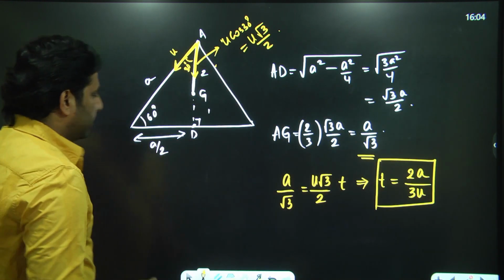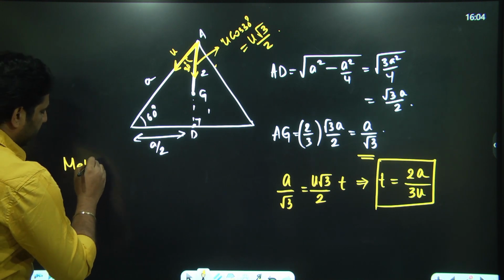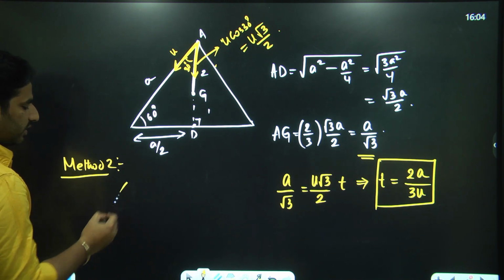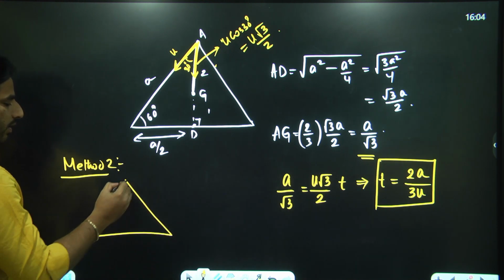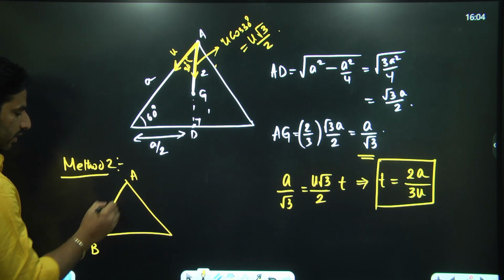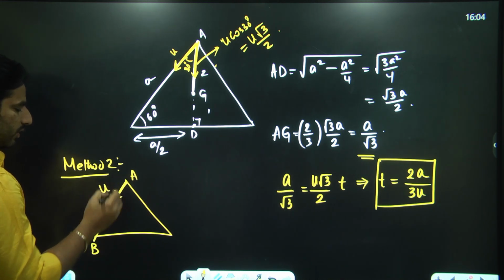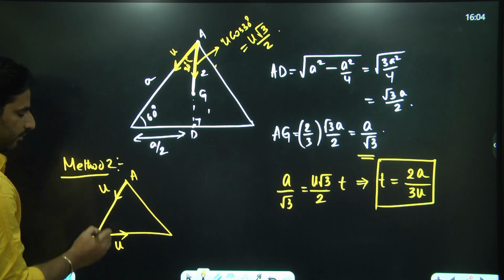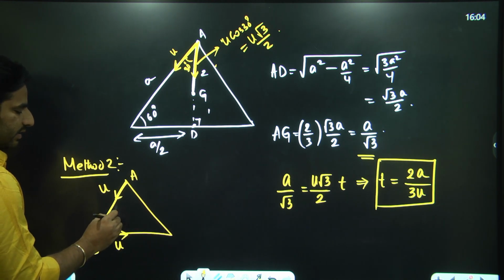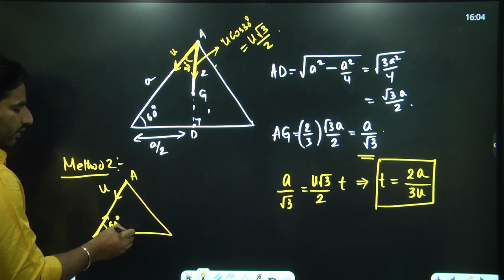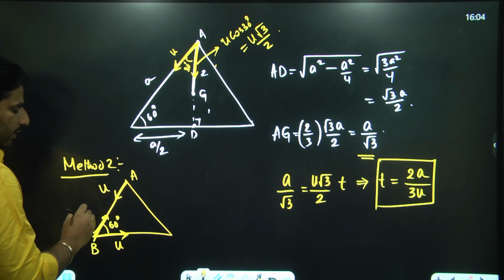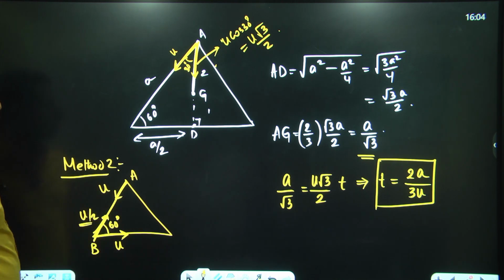This is method 1. What is method 2? We can also solve this by method 2. Method 2 is the concept of relative velocity again. A and B. A's velocity at any point of time is u along the side. B's velocity at any point of time is u along the side of the triangle. Now this angle is 60. If you resolve the velocity u of B along this side AB, that would be u cos 60, which is u by 2.